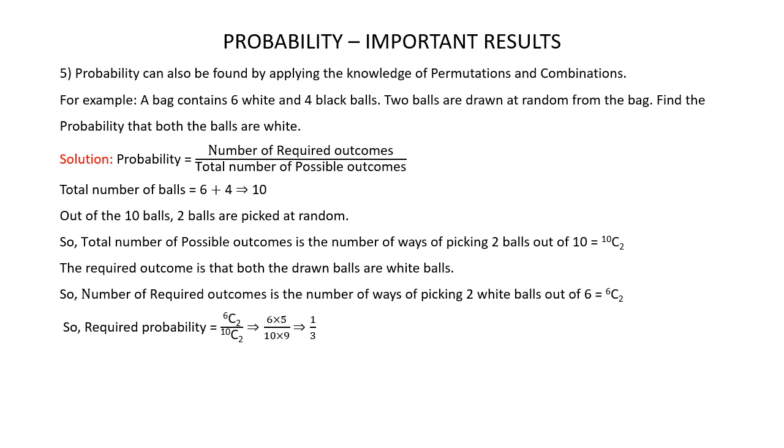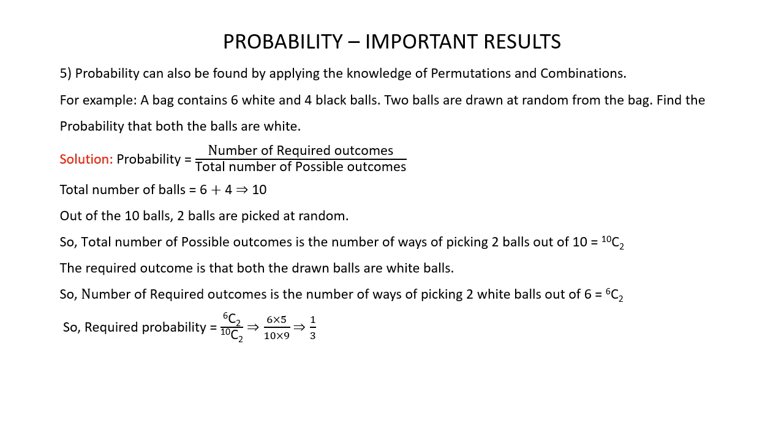It's given that the bag contains 6 white and 4 black balls. So the total number of balls is 6 plus 4, that is 10. It's given that 2 balls are drawn at random from the bag. This means that out of the total number of 10 balls, 2 balls are picked at random. So the total number of possible outcomes is the number of ways of picking 2 balls out of 10 balls, that is 10C2.